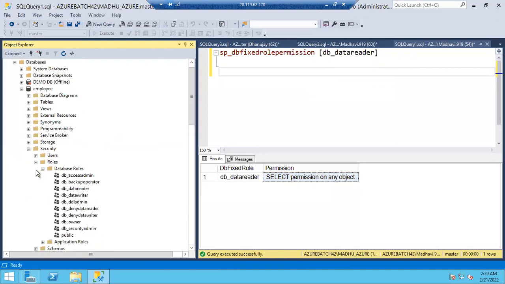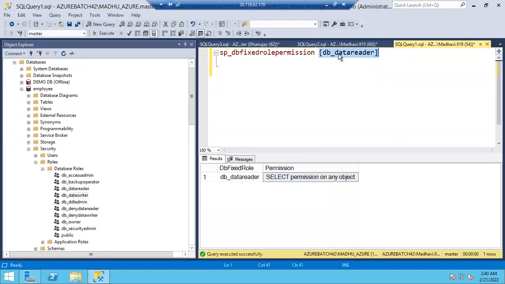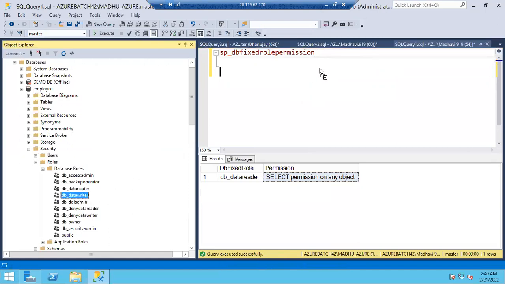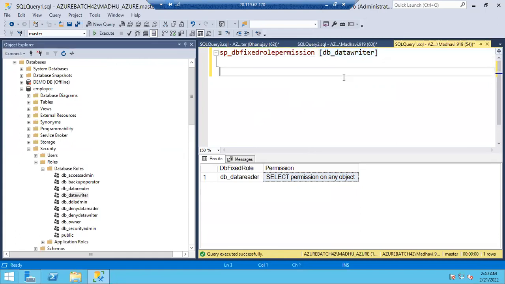Security, roles. The other role is data writer, after data reader. Okay, let me delete this. Data writer. So guys, tell me what permissions a data writer will have. Can anyone tell me? Write, meaning update, delete, or insert, sir. Very good, very good. Okay, correct. So let's go with execute.